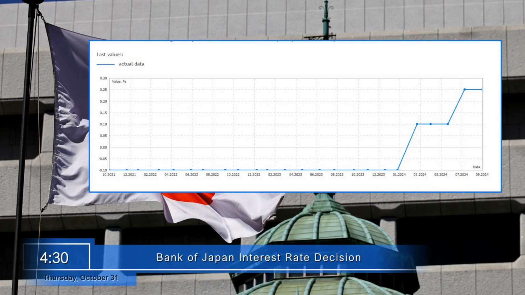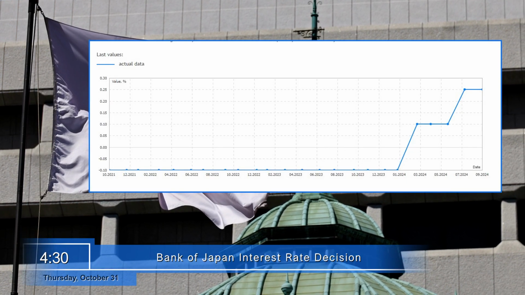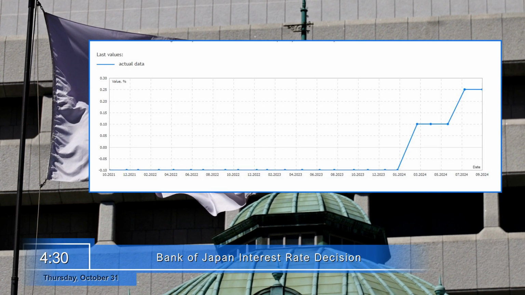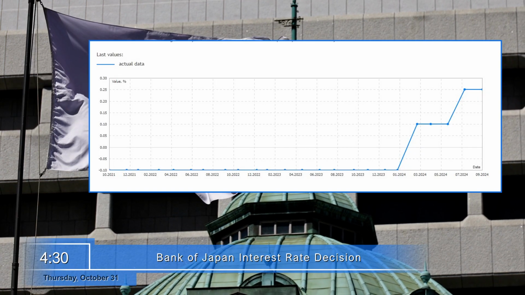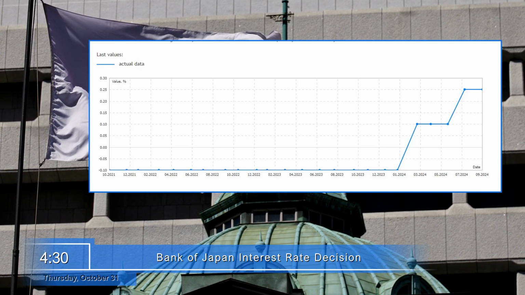Also, will be known at 4:30 the decision of the Bank of Japan on the interest rate. Setting the regulator's interest rate is one of the main tools of monetary policy, with the help of which it adjusts the strength of its currency. Traders closely monitor changes in the indicator, as short-term interest rates are the main factor that allows to assess the value of the currency.